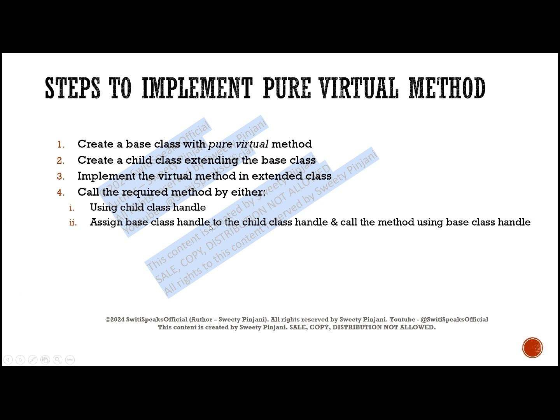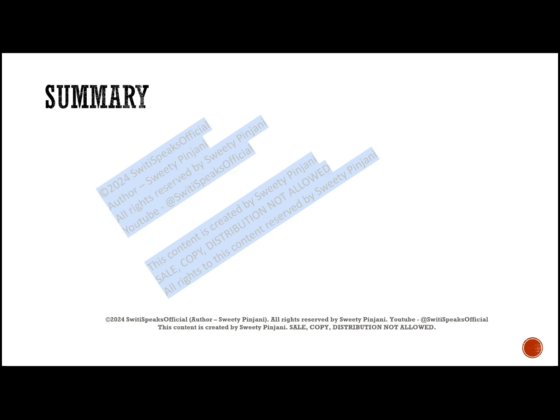This we also saw with the help of a coding example. If you go through the tutorial on polymorphism, I had shown this in detail with the help of code. You can go through it. These are the steps to implement a pure virtual method. Next, we will see the coding example. Before that, let me summarize the theory, then we will move to the coding example.